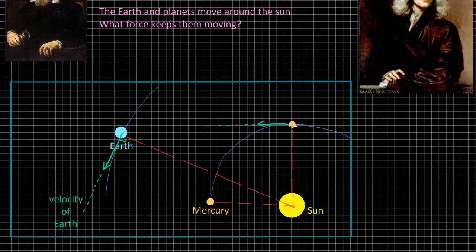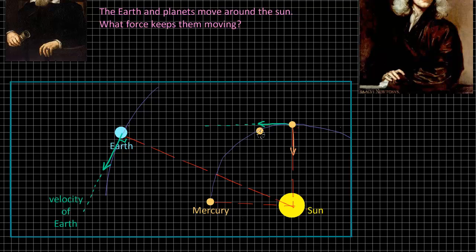The gravitational attraction of the Sun, which is directed toward the center of the Sun along this line, the red dotted line between the two, is pulling Mercury around the Sun. So instead of allowing Mercury to fly off in the direction that we've shown here, a little bit later Mercury will be in this position in its orbit.